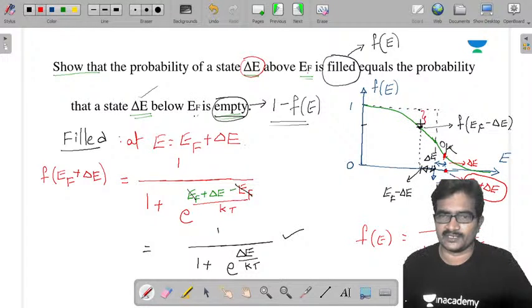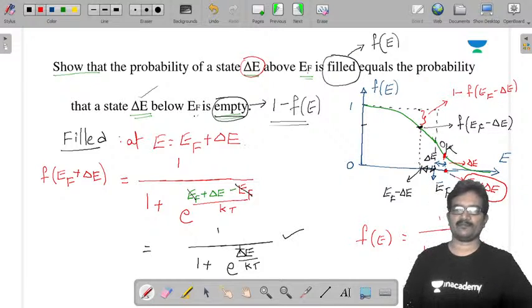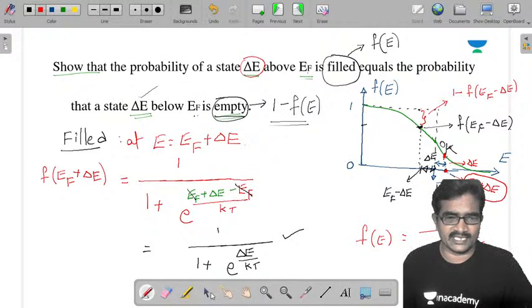This is going to be 1 minus F of EF minus delta E. In the next slide, I will write that in detail.